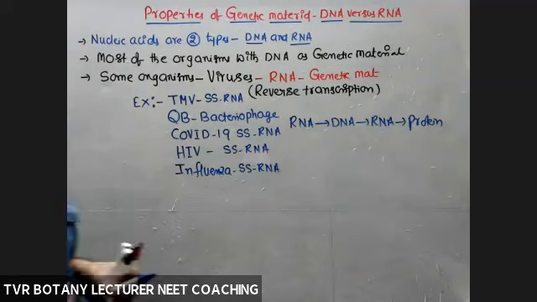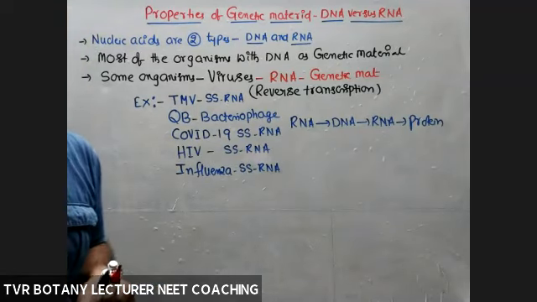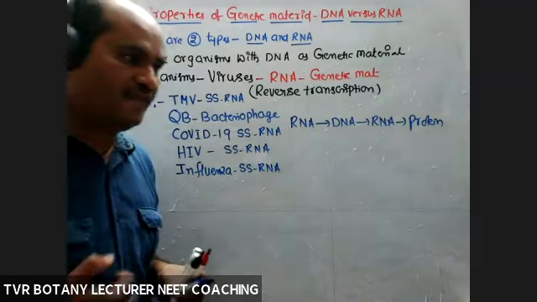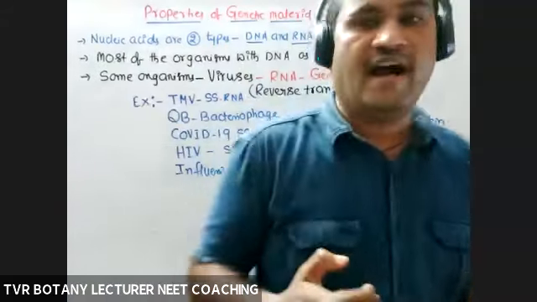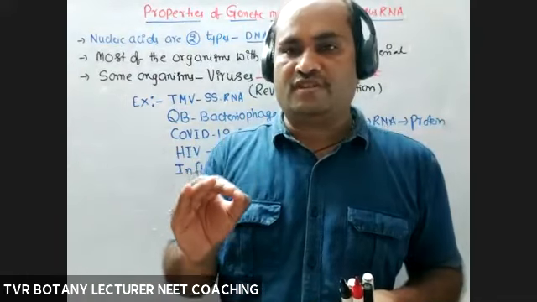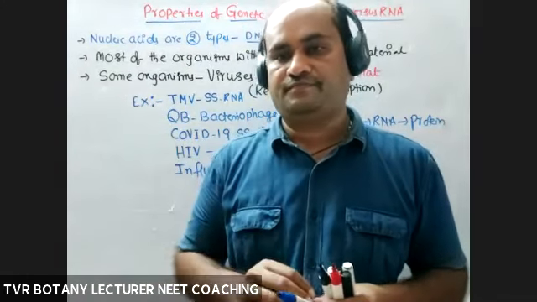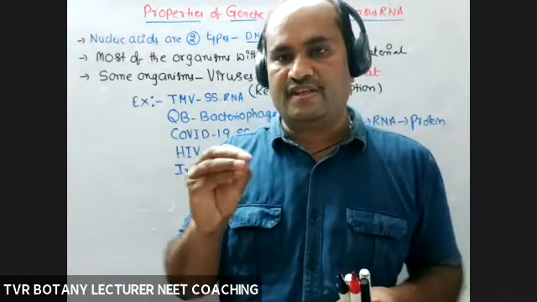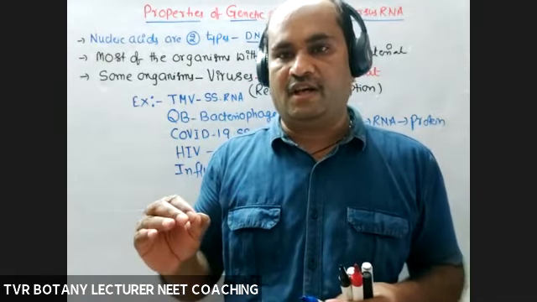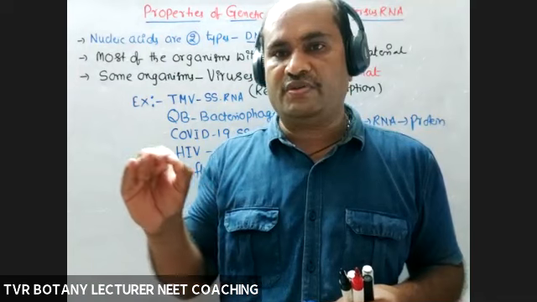To answer such a question, we have to look into some differences between DNA and RNA. In first year, we studied a number of differences between DNA and RNA molecules. DNA is mostly double-stranded. RNA is mostly single-stranded. DNA is with a deoxyribose sugar.